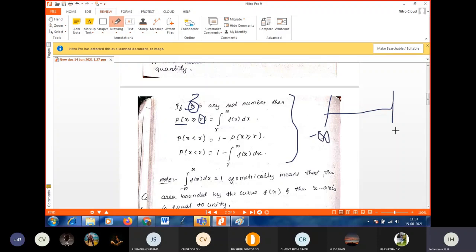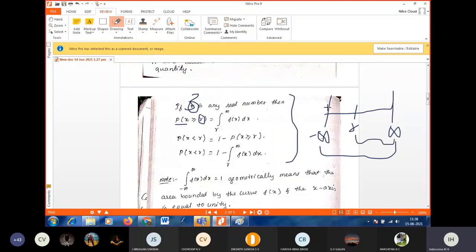From minus infinity to plus infinity. In a continuous probability distribution, x can take any value from minus infinity to plus infinity. Next, I want to find the probability of x greater than or equal to r. Here we have, say, r. I want to find the probability which is greater than or equal to r.